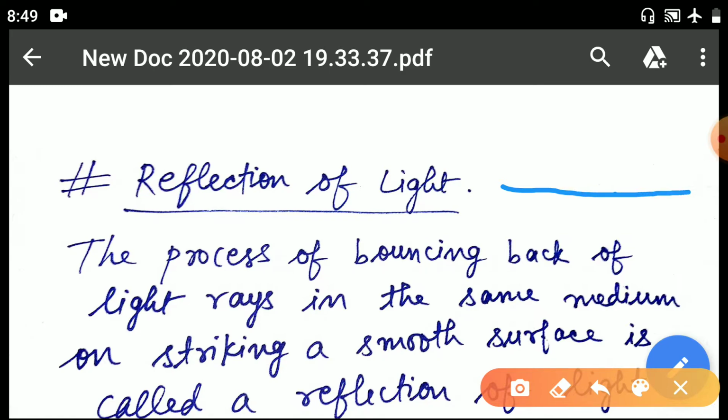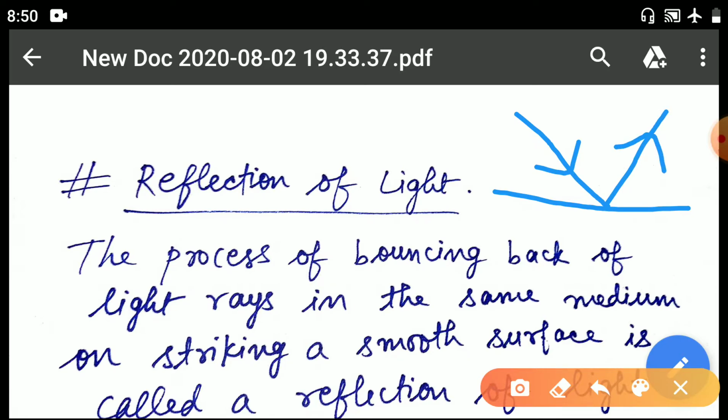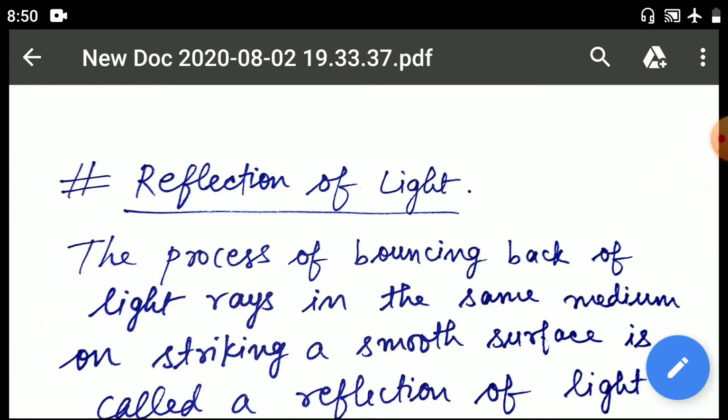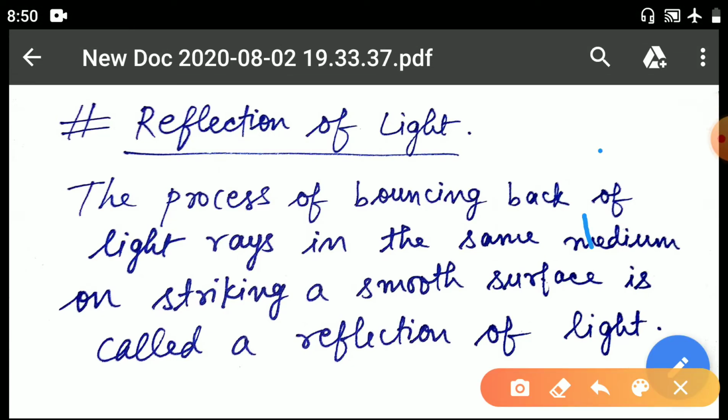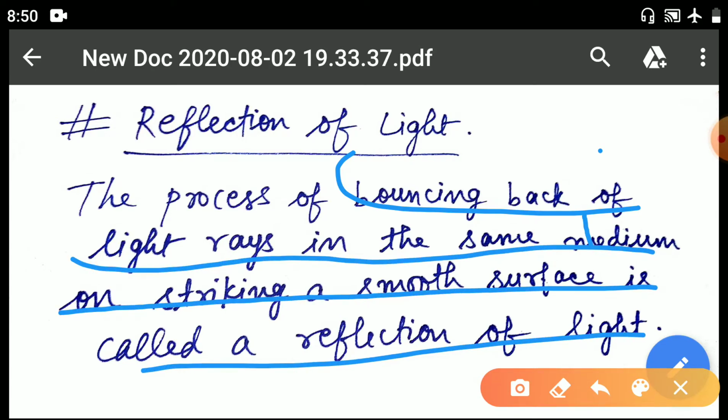For example, suppose this is a smooth surface, and this is a light ray coming from any source. After striking the surface it is reflected back in the same medium, the medium from which it came. That is what we saw in the definition: the process of bouncing back of light rays in the same medium on striking a smooth surface is called reflection of light.